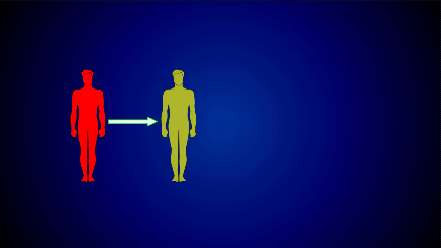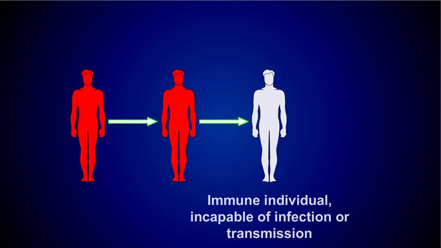Let's start again with an initial sick individual. This person is able to pass the disease-causing organism on to a new susceptible person. The second individual is now sick and capable of passing the disease on to another. However, in this case, the next individual in the chain is already immune to this particular infectious organism. In this example, the person has either already had chickenpox, gotten better and is now immune, or they were vaccinated and have become immune. At this point, the chain of infection is broken, and no more people are exposed or become sick. In other words, no epidemic occurs.